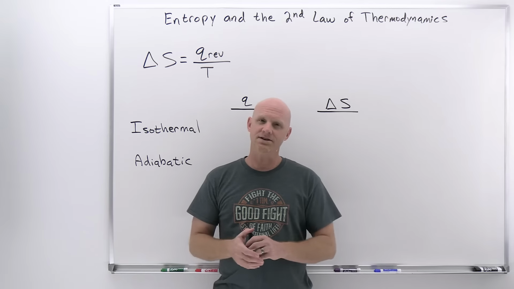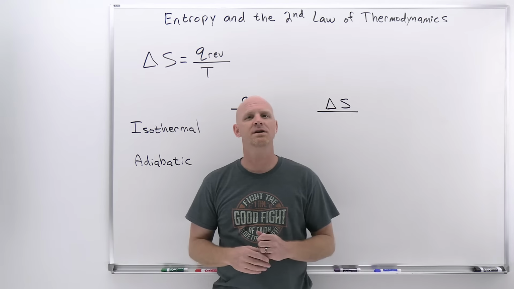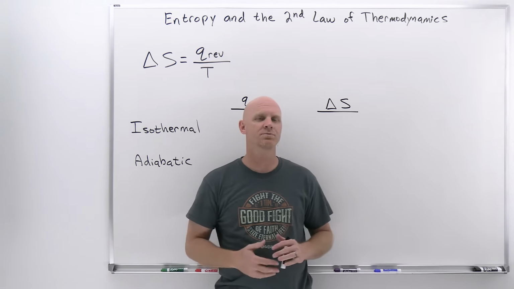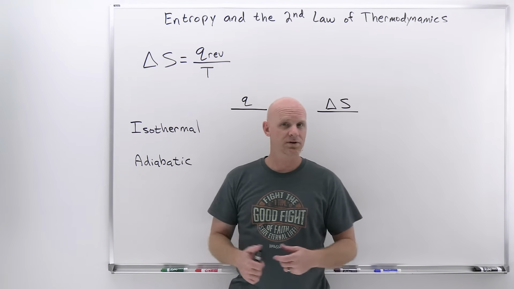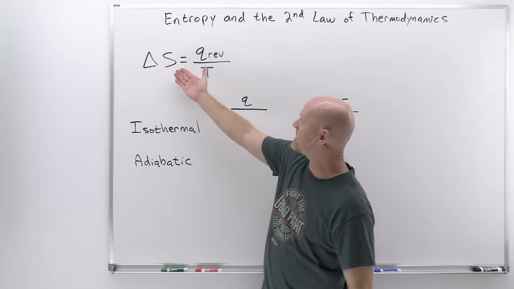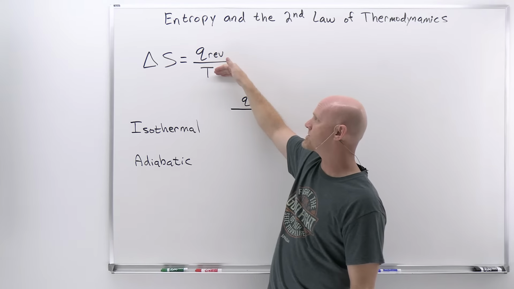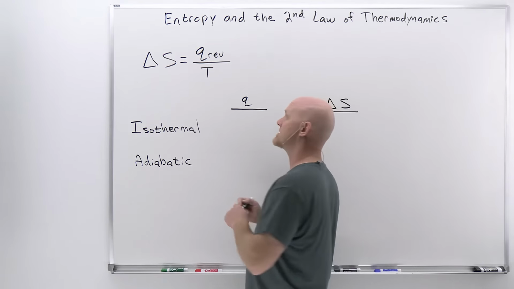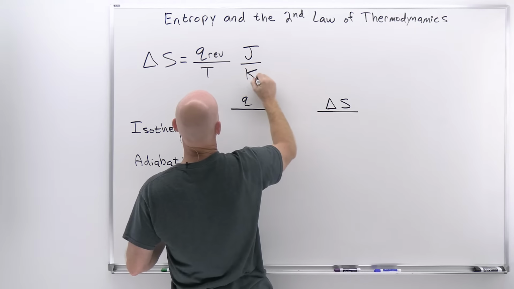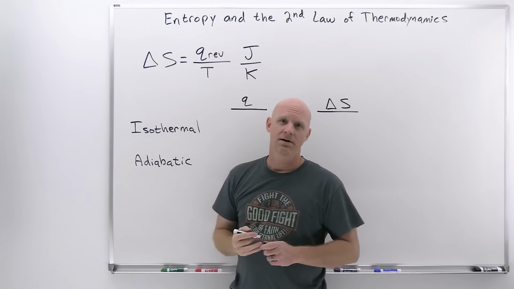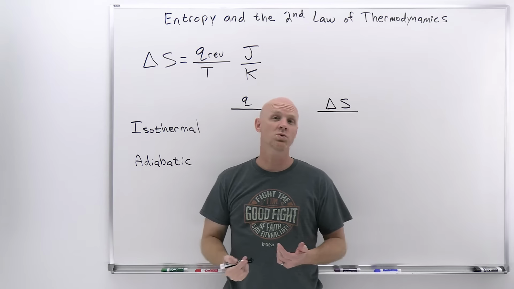And again, they don't really exist, but if you just barely perturb the system out of equilibrium to nudge it along all the way through the process, it gets really close to being this theoretical reversible process. But that's what delta S is, Q reversible divided by the temperature in Kelvin at which it's carried out. And so we can see that the SI unit here, for Q that's joules, and for temperature that's Kelvin, and so the SI unit for entropy is the joule per Kelvin.